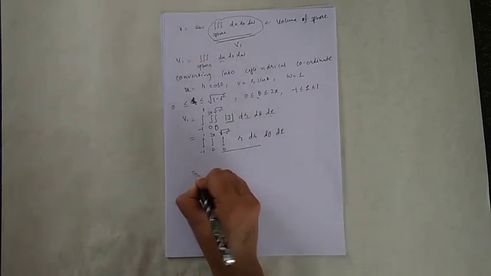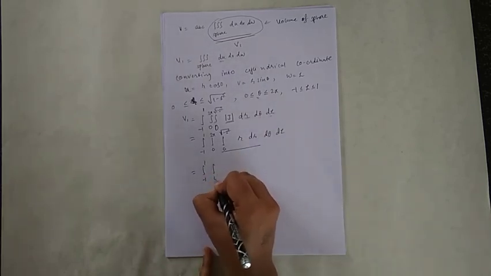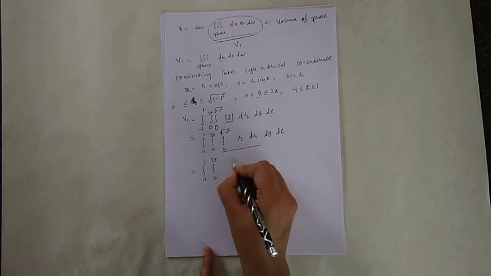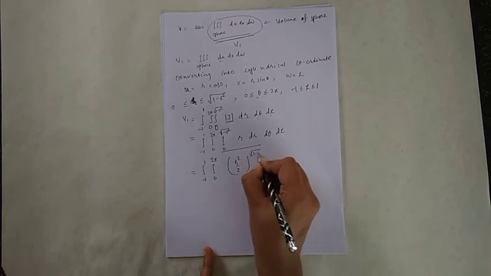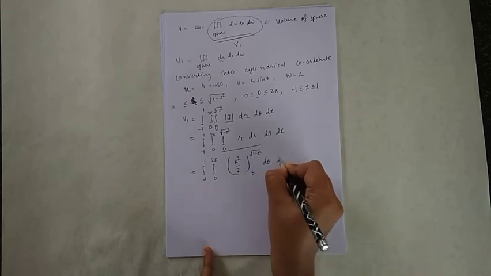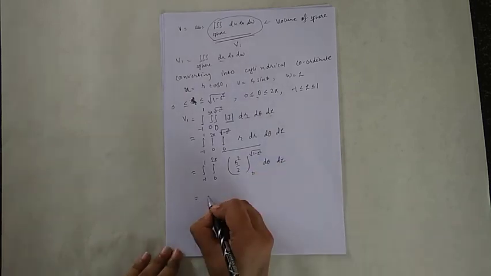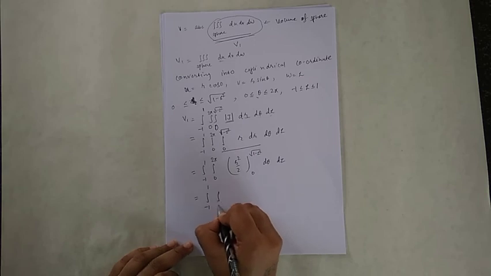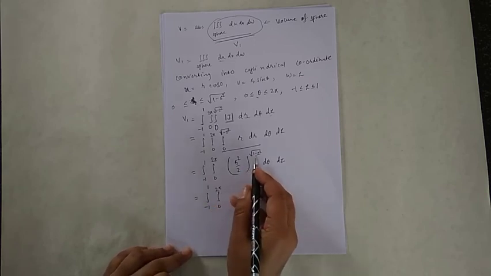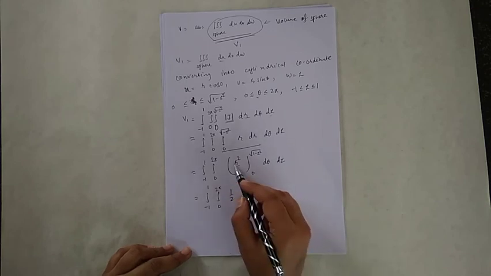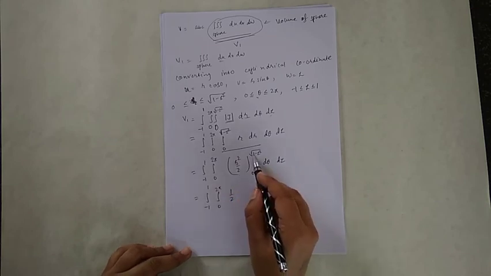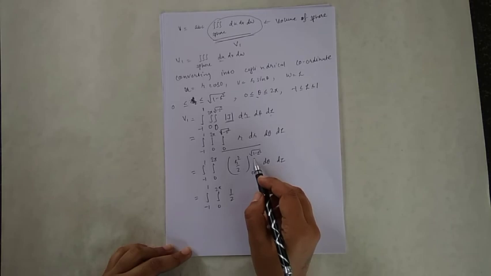Integrating this, we get r square by 2, and the limit is 0 to square root of 1 minus z square, d theta, dz. So it is equal to the integration from minus 1 to 1, 0 to 2 pi, and here 1 by 2 taken outside, put r equal to square root of 1 minus z square.